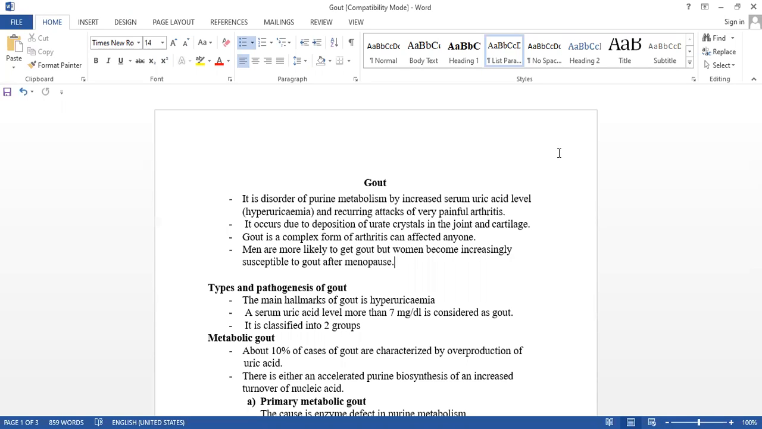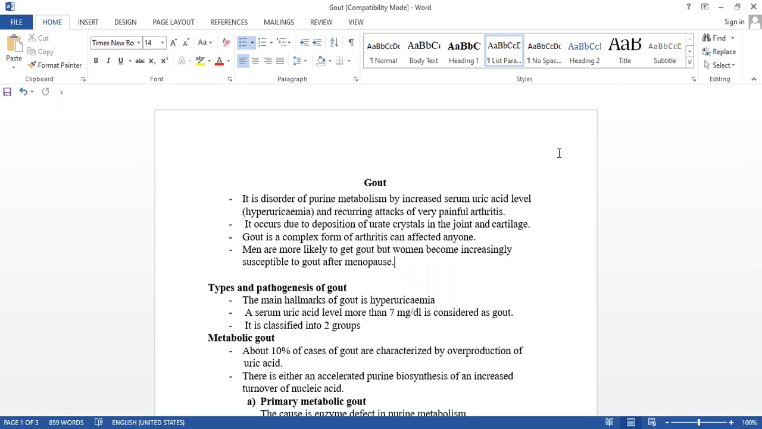this attack is produced. This is the same as arthritis. Okay. But here, the increased serum uric acid level is the main reason behind this gout. Okay. Now see in detail.